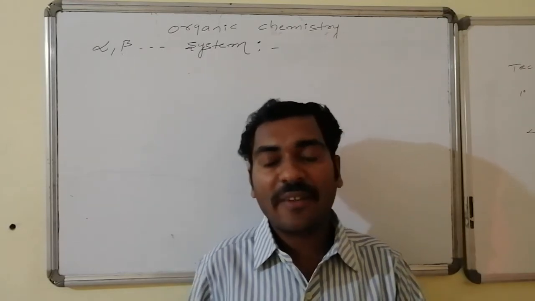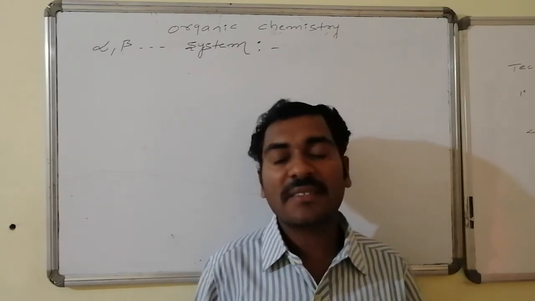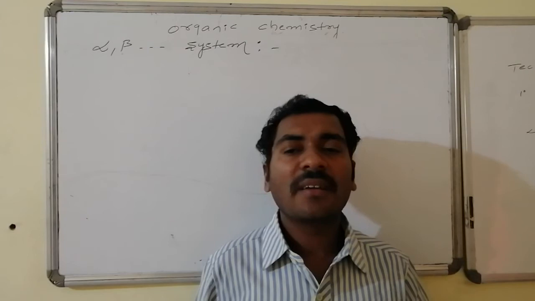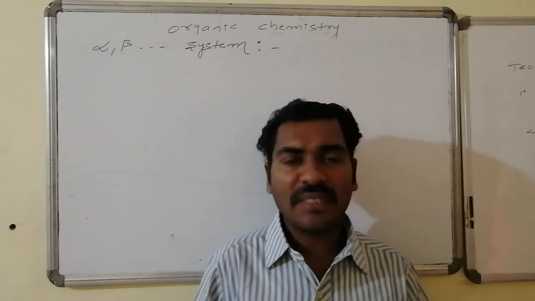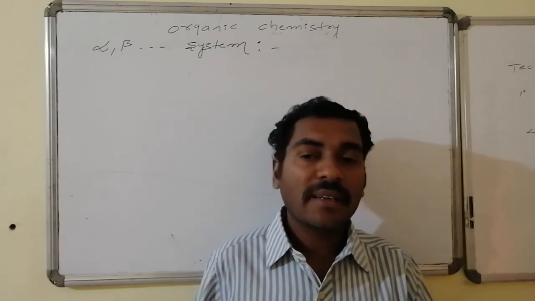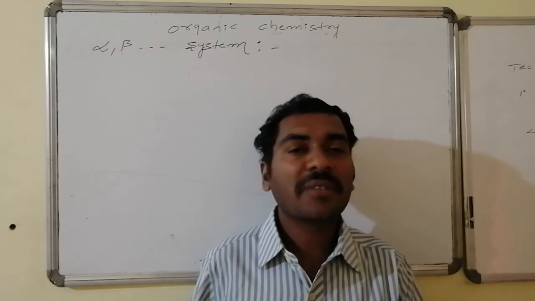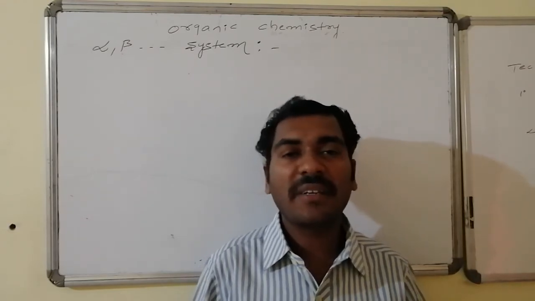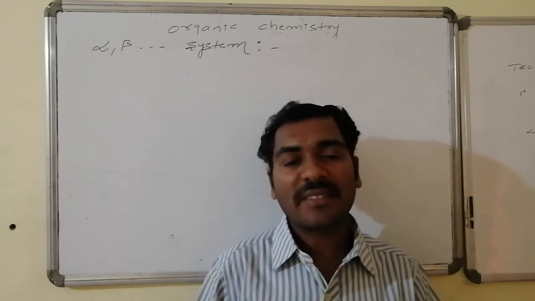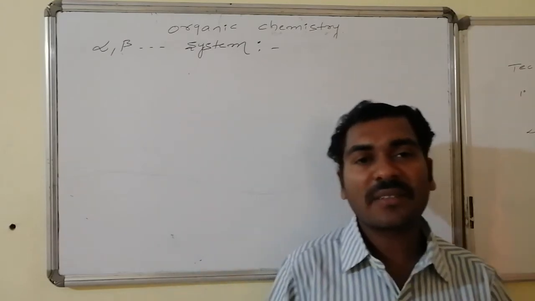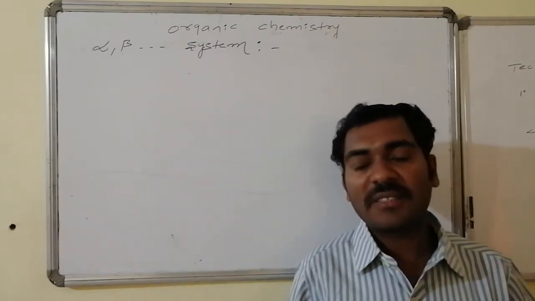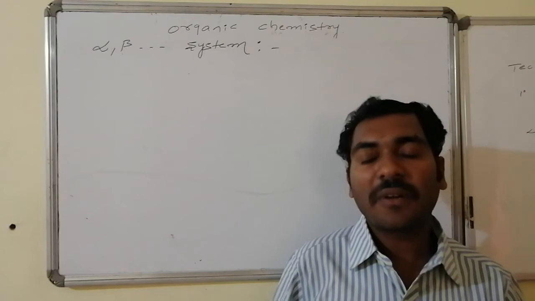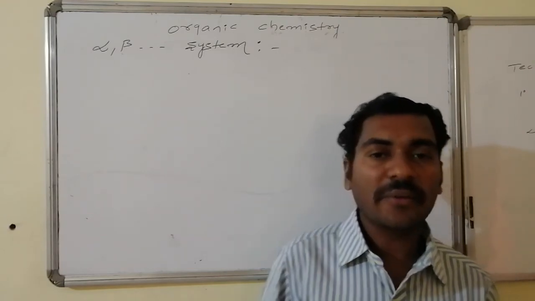If not, then the adjacent one is known as alpha carbon. Thus alpha, beta, gamma are generally counted, and corresponding associated hydrogens are known as alpha hydrogens, beta hydrogens, gamma hydrogens, etc. Now let us go for the explanation of the alpha beta counting of the number of carbons as well as the hydrogens.